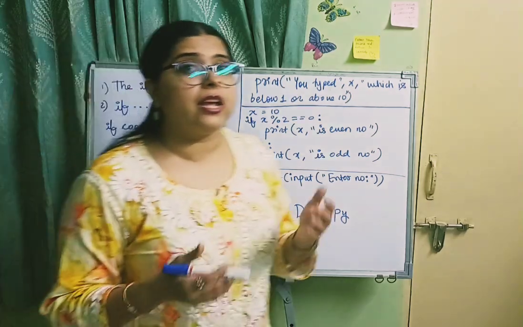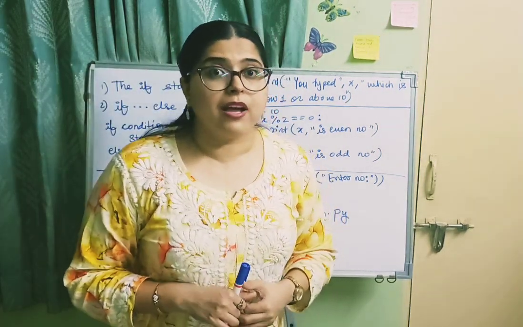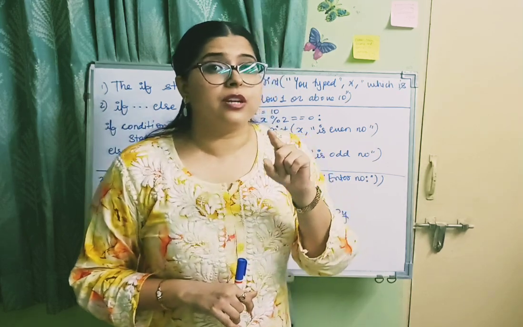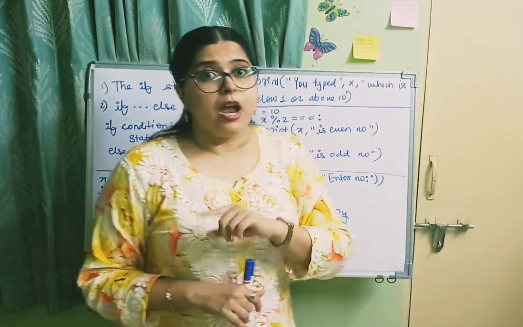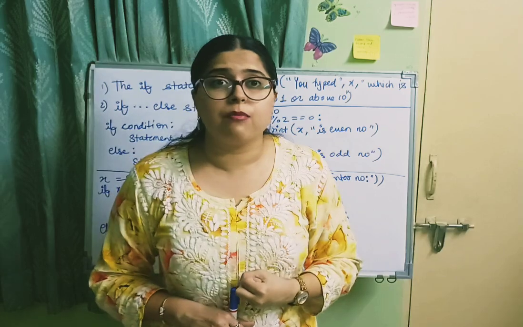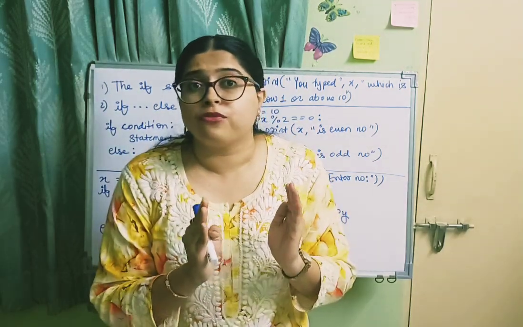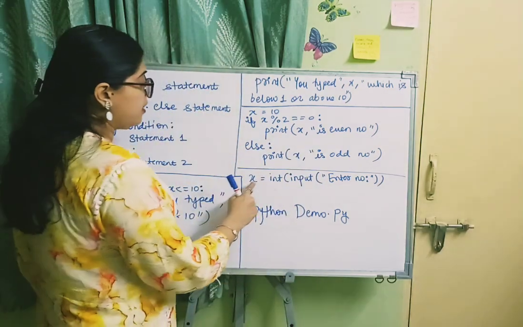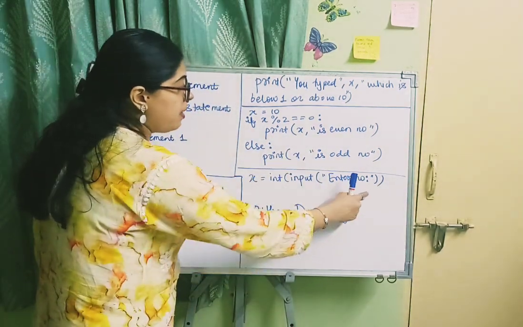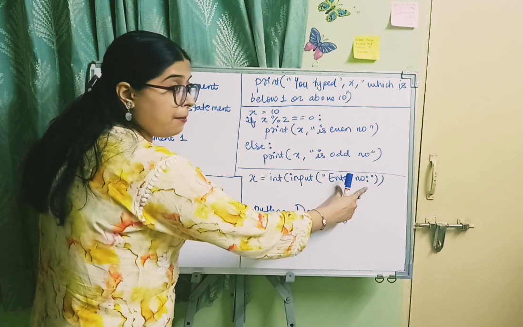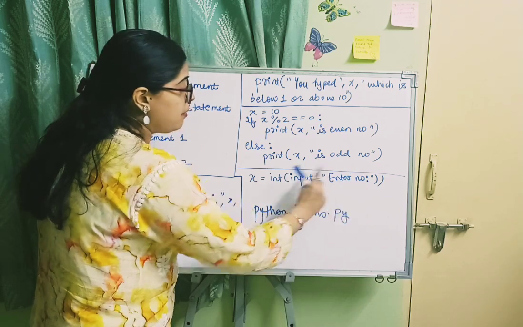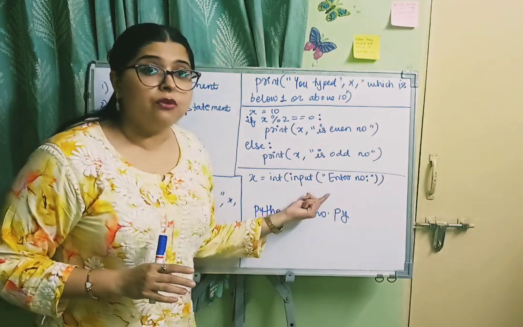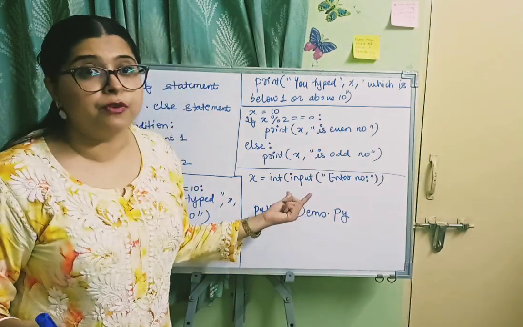Okay, and if you want to take input from the user via keyboard, we have one more built-in function, the input function, which takes input from the user via keyboard. And whenever it takes input from the user via keyboard, it stores that input in the form of a string. But here we want an integer, we are dealing with integers. So you can also type x equal to int(input("Enter number")). You will see "Enter number". You will enter the number, it will be converted into int and it will be stored in x. This statement you can use if you want to take any number as input from the user.